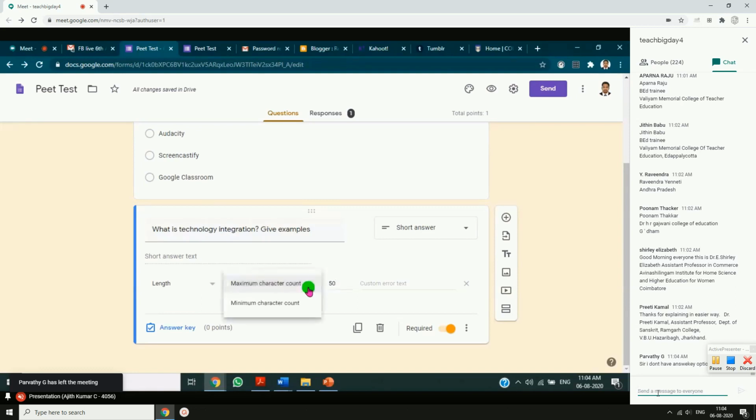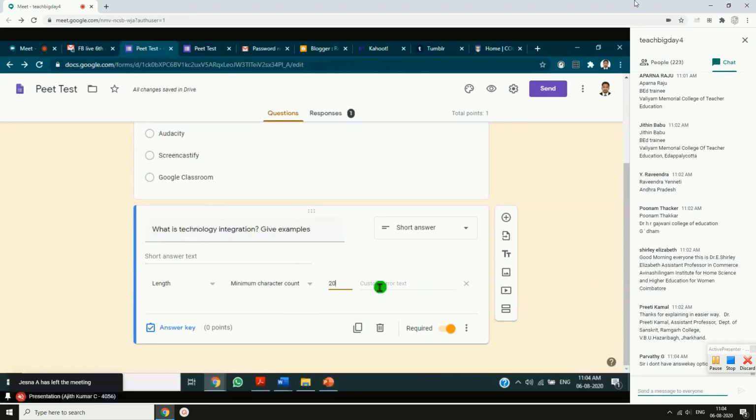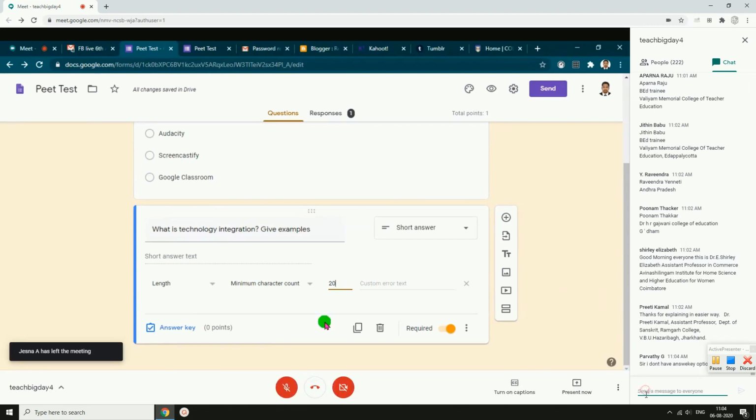If it is minimum character count, maybe I keep it at 20 minimum words it should have in the answer. So they should give at least a minimum of 20 words for submitting this question paper or the Google form.